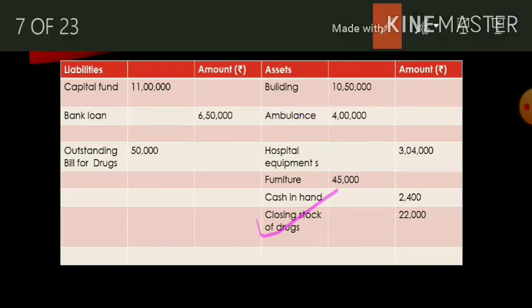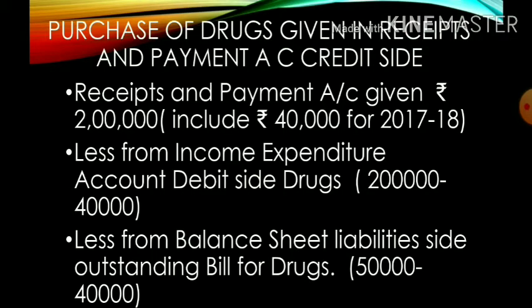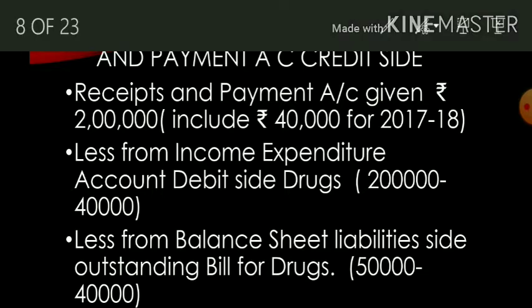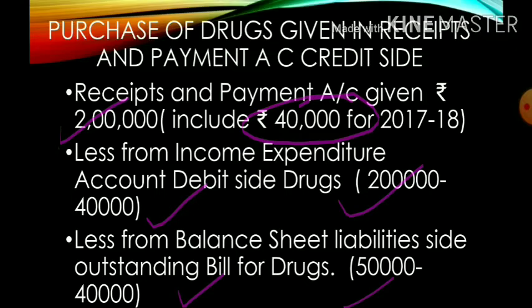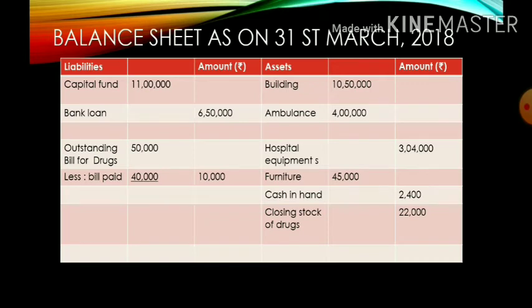Closing stock of drugs is posted, and then there is a silent adjustment in the receipt and payment account regarding the pending bill. So 40,000 has been paid out of 2 lakh. Two effects will come: less from income expenditure account 2 lakh minus 40,000, and less from balance sheet liability 50,000 minus 40,000, because last year's bill has been paid in the current year.